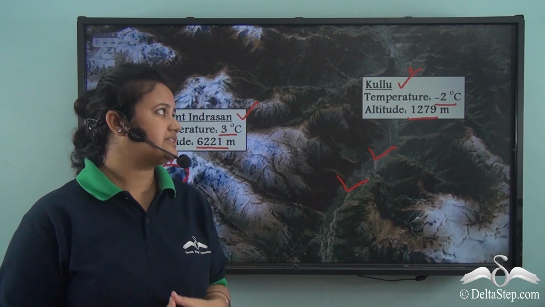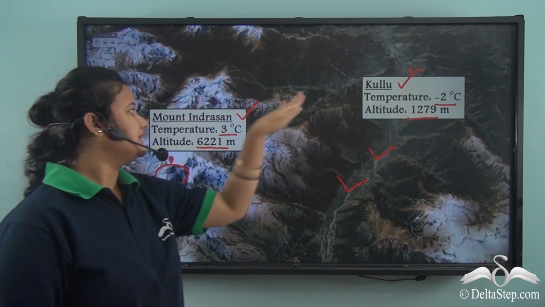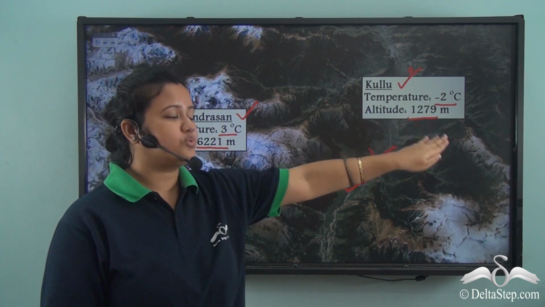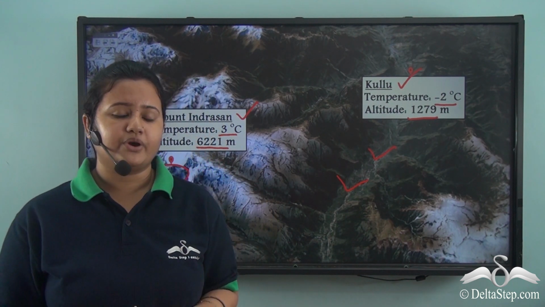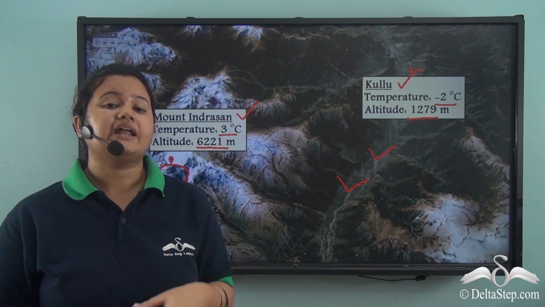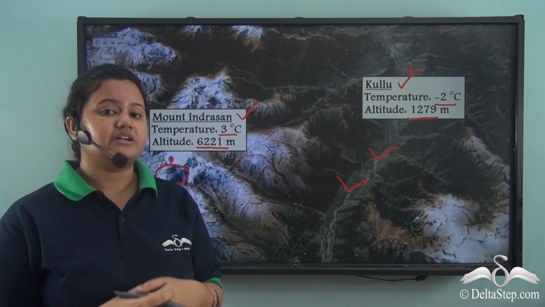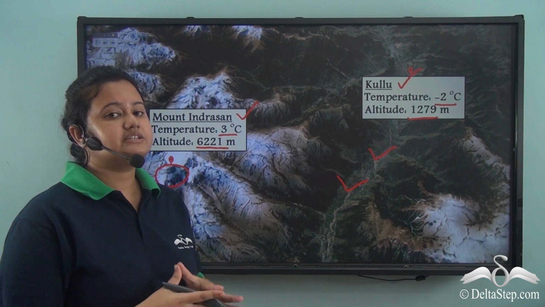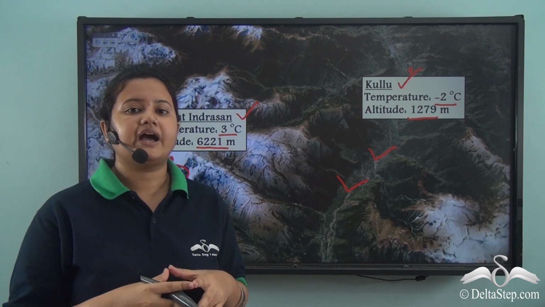Just notice that the temperature of Kulu Valley is lower than that of Mount Indrasan, although it is situated at a lower altitude. This is very surprising because we know that temperature decreases with increase in altitude, but here we see that temperature increases with increase in altitude. Let us now find out the reason behind this.